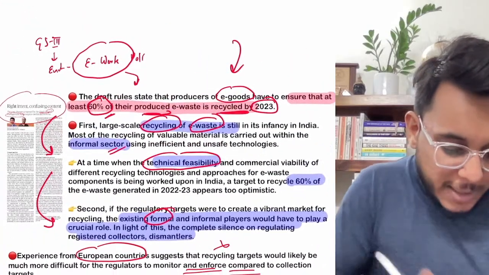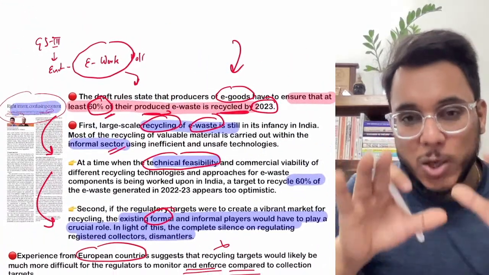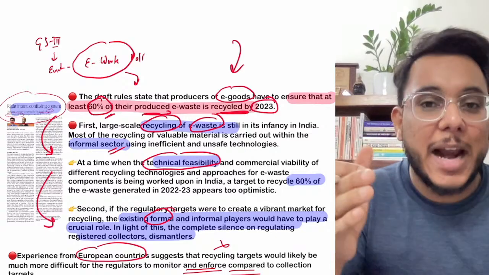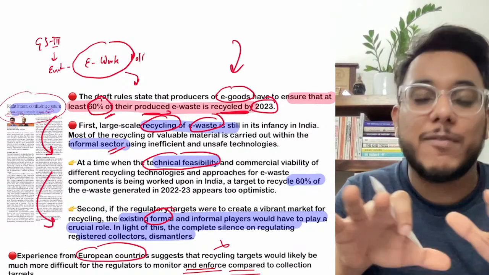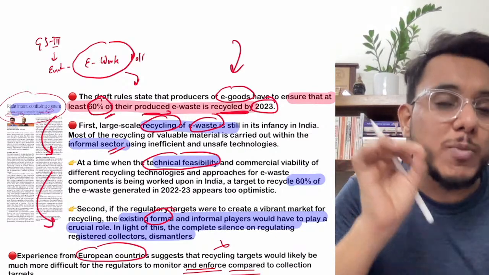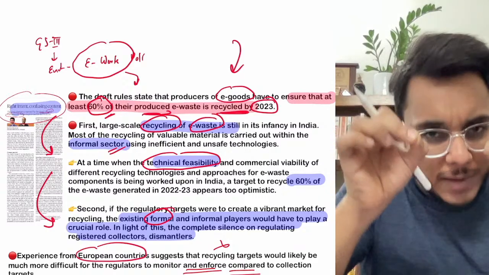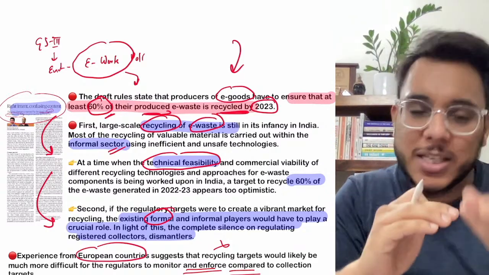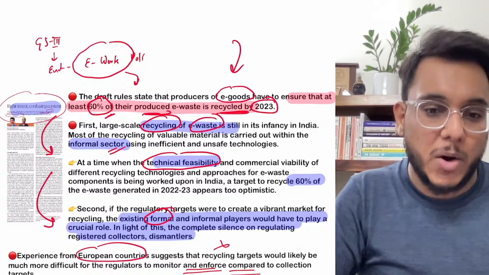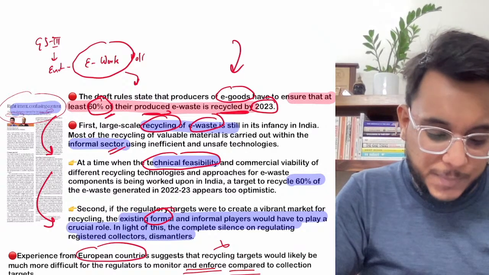So this is, guys, about the e-waste rules. However, I am telling you one thing very clearly. These are the draft rules. Draft rules means they are not final. So you don't need to go too much into the detail. Just have an overview, a generalistic idea. Once it is finalized, then it will become more important. Okay, so this is about it.